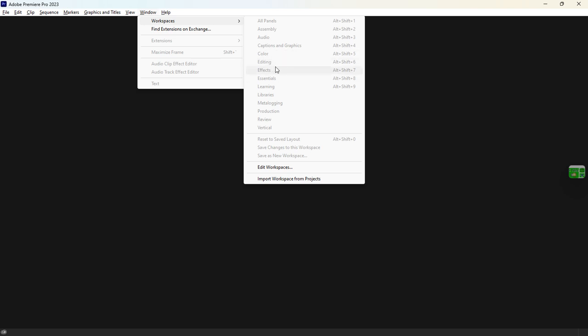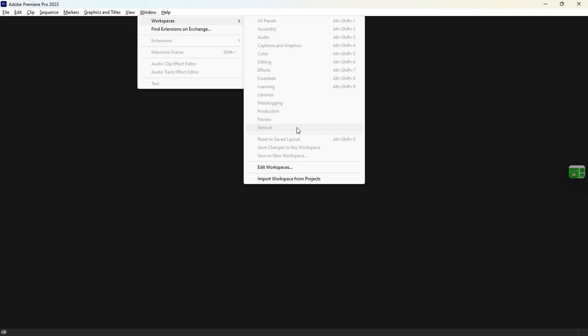But this is not actually the right arrangement, because the right arrangement is, first of all, you assemble your video, then secondly, you do color correction on your video. Then after color correction, you do transitioning. You can put in your transitions, your effects or whatever, and then you do the final one, which is called the color grade. The color grade is how the video is going to appear from the start of the video till the end. Once you do that, then you're ready to export your video.